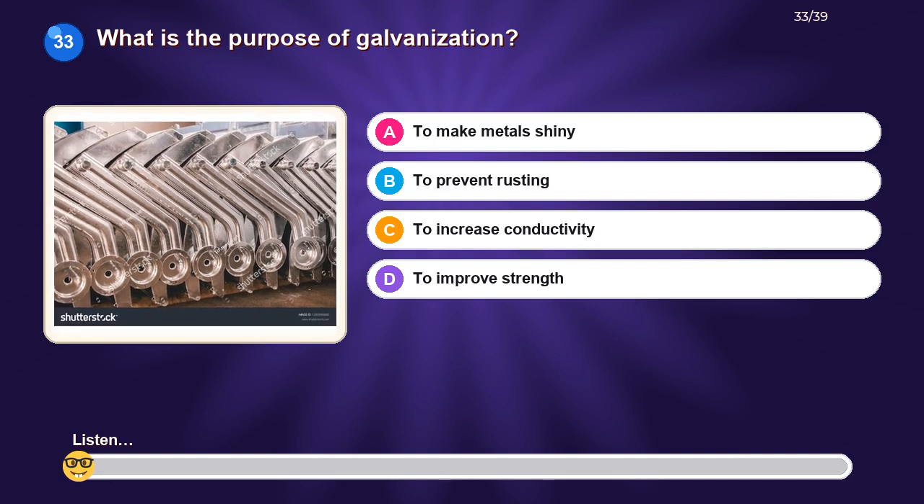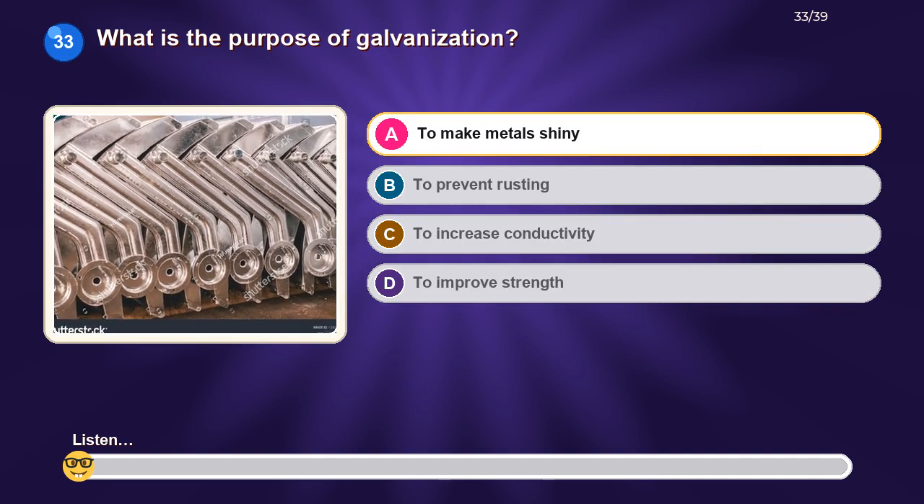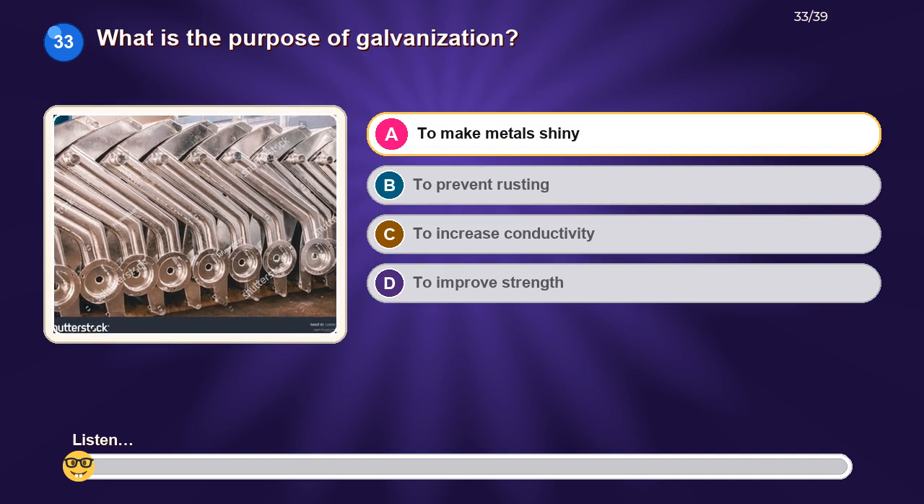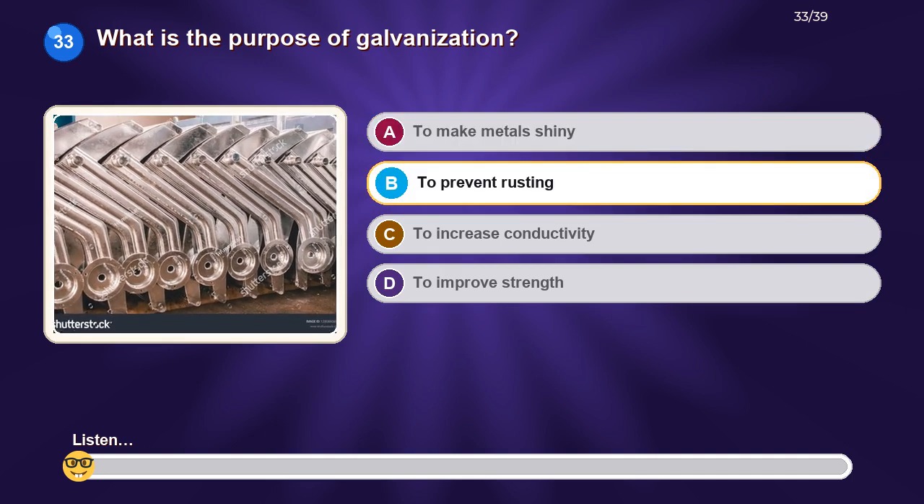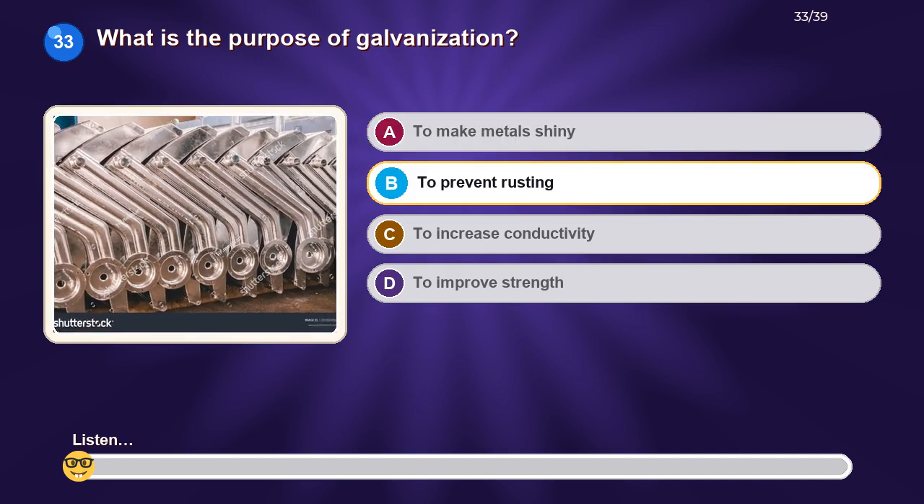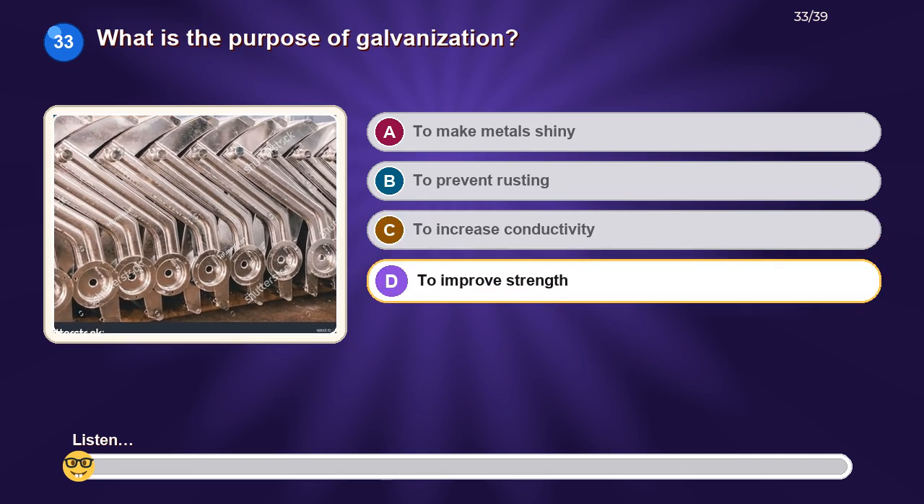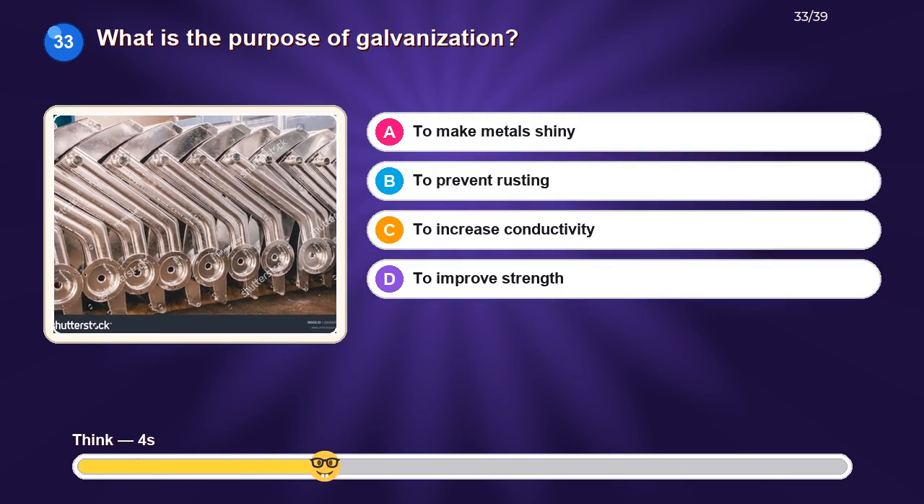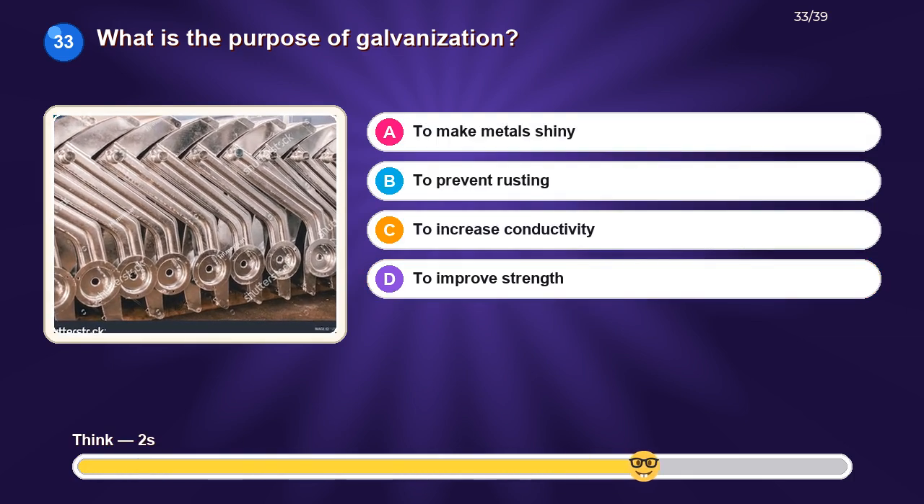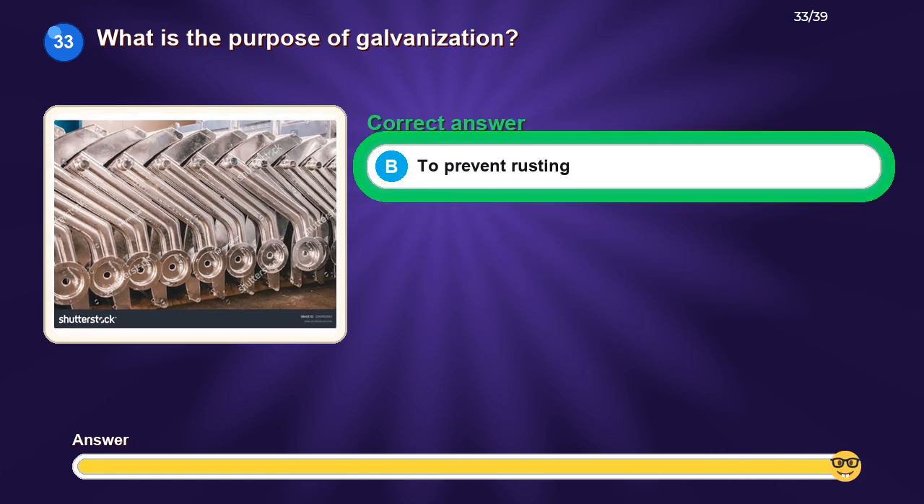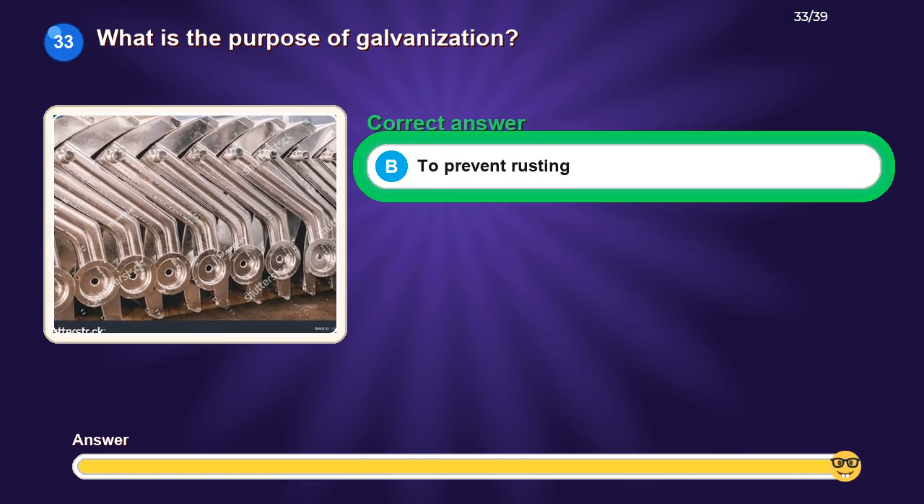What is the purpose of galvanization? Option A, to make metals shiny. Option B, to prevent rusting. Option C, to increase conductivity. Option D, to improve strength. The correct answer is, to prevent rusting.